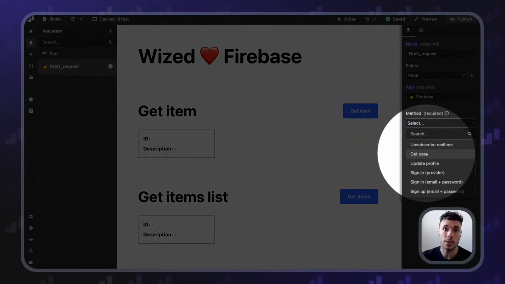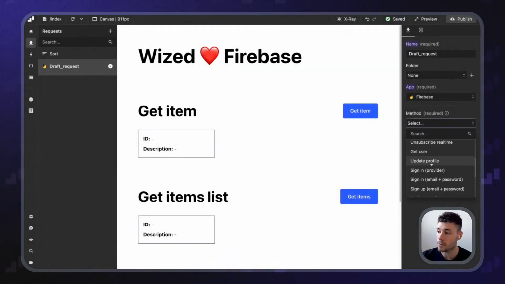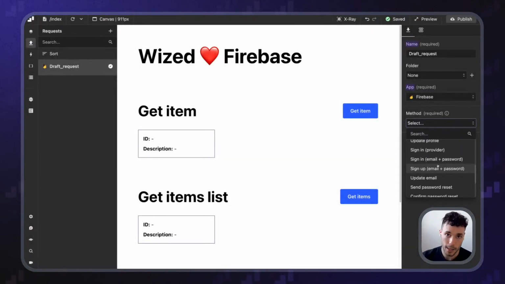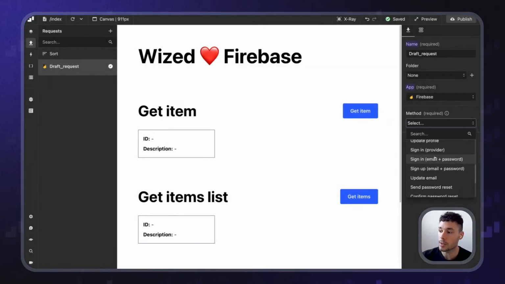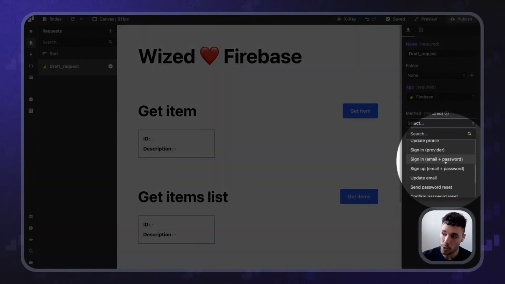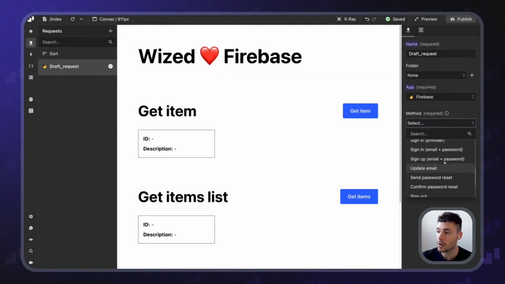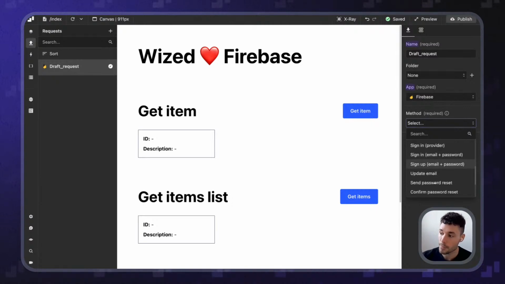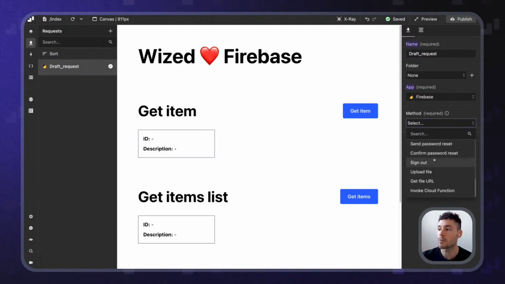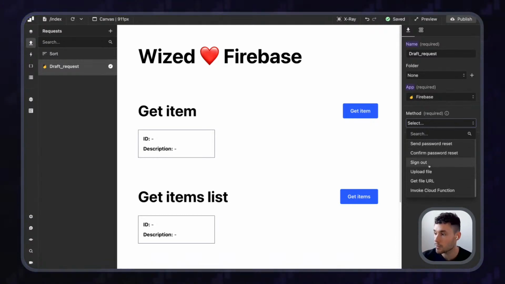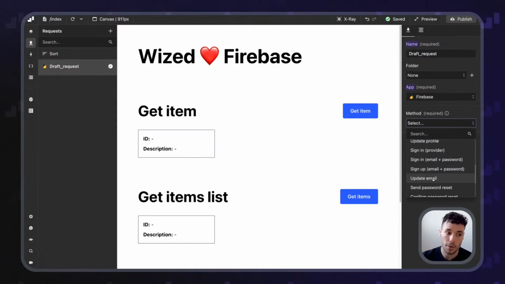Then when we come to authentication, we can get the user to see if the user is logged in or not, update the user's profile. Then we've got a bunch of methods to sign in. We can sign in using an OAuth method like Google, GitHub, Facebook, and so on. We also can sign in using email and password in this case. And then also we've got signing up with email and password. Then we can update the user email, we can send a password reset, we can confirm a password reset, we can sign out. All of these methods are authentication related.